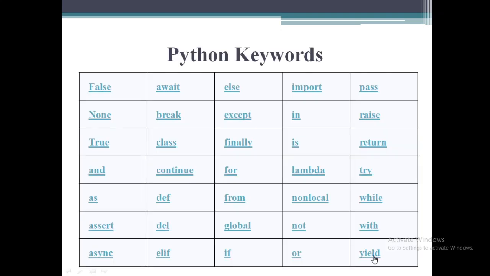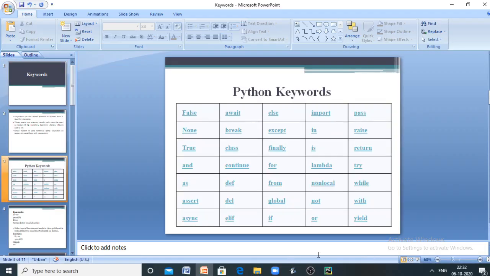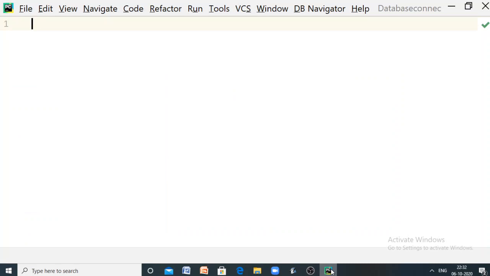So now let us discuss some of the Python keywords. We have a set of Python keywords listed here: False, await, except, for, def, global, if, or, elif. So we have a lot of Python keywords available and these words are defined with specific meaning, so they cannot be used as identifiers in our programs. At the same time, we have some special relaxation. So let us discuss a program that is going to use a keyword as an identifier.